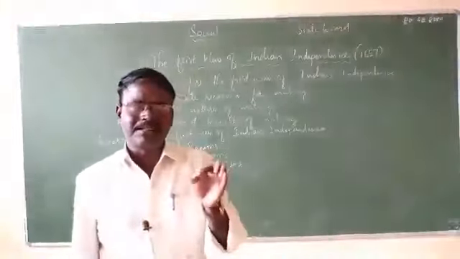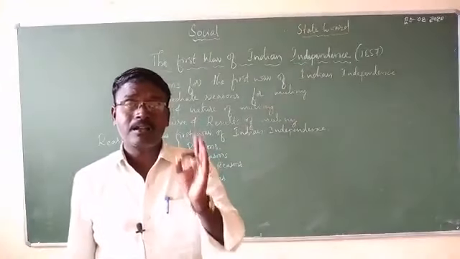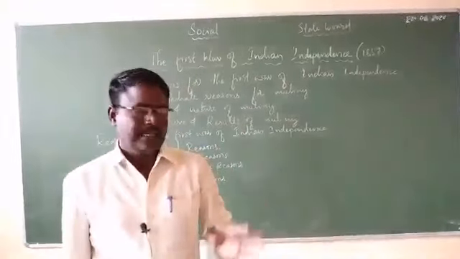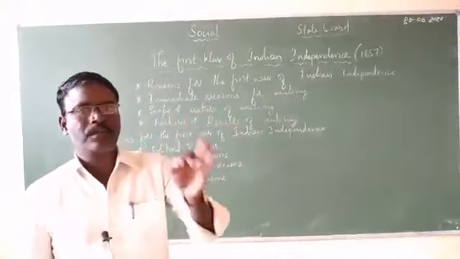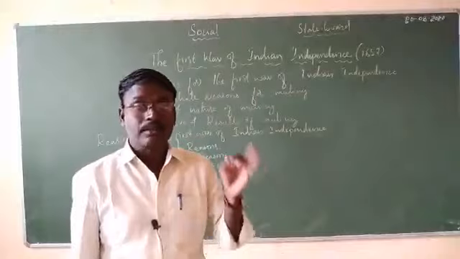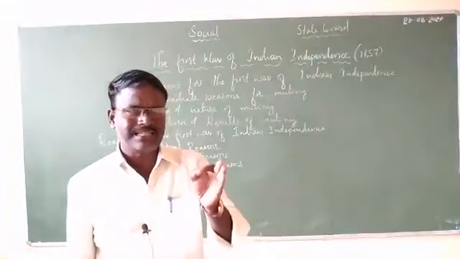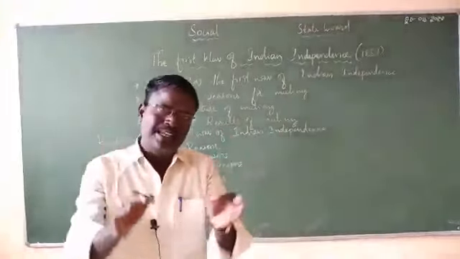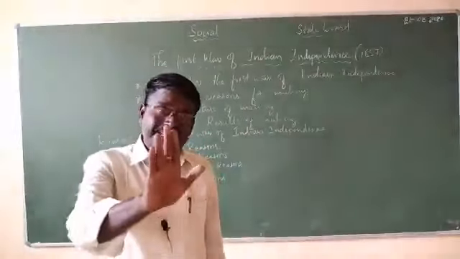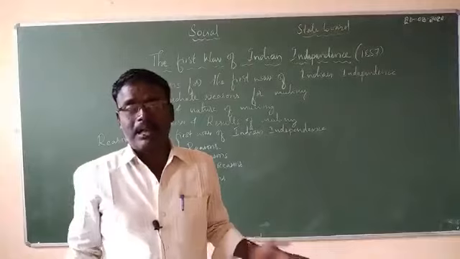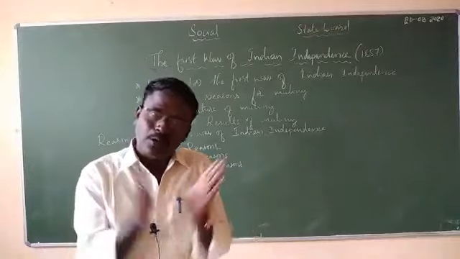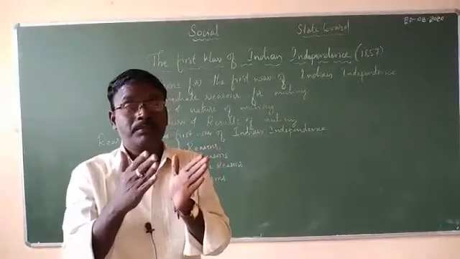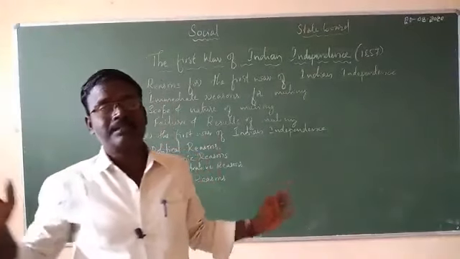This policy was introduced by Lord Dalhousie. According to this policy, if a king doesn't have a male heir, in the sense, if he doesn't have a male child, he can rule his kingdom only as long as he is alive. And once he passes, automatically his kingdom is going to be merged with the British Empire.